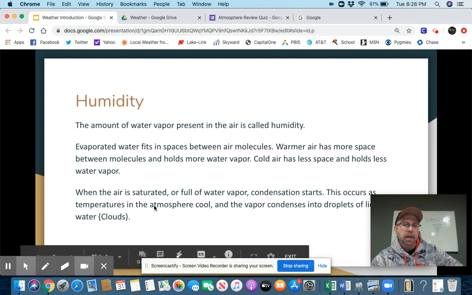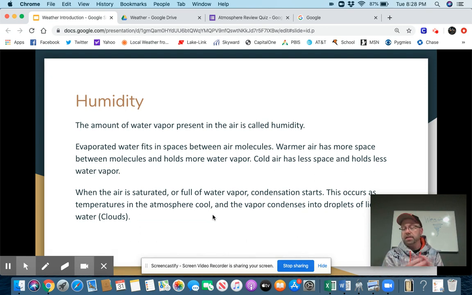All right. When the air is saturated or full of water vapor, think about a paper towel that's saturated. It's soaked up all that it possibly can. It will not hold any more. That's saturated. When the air is saturated, condensation starts. That gas cools, turns into liquid, and forms droplets of liquid water.